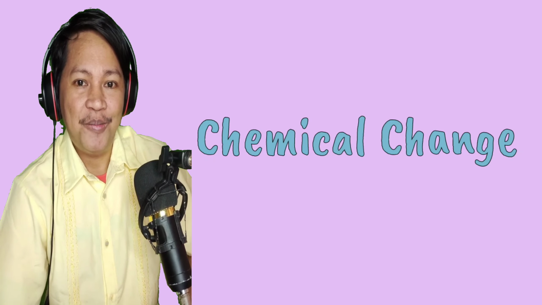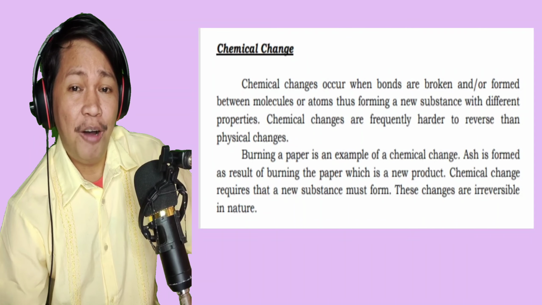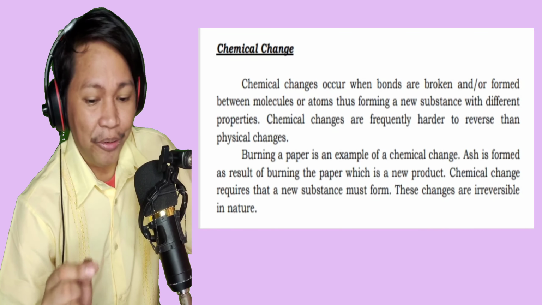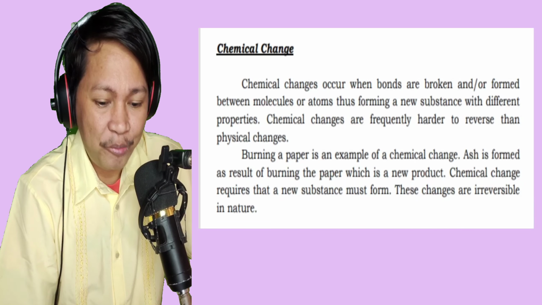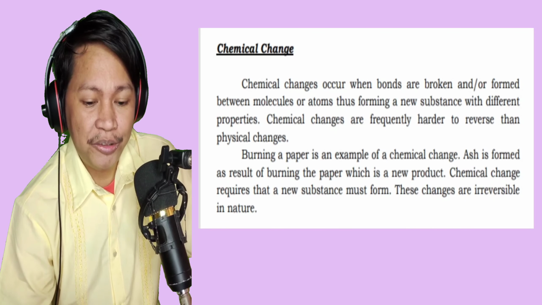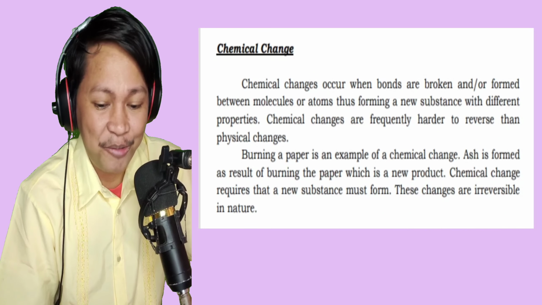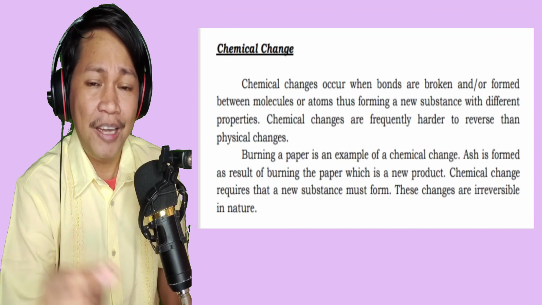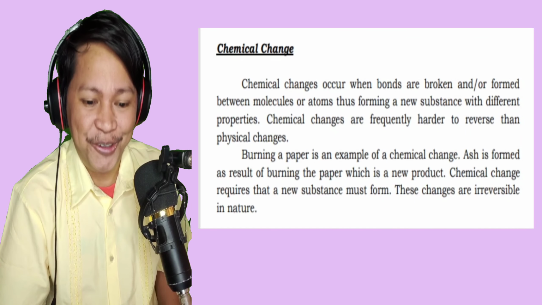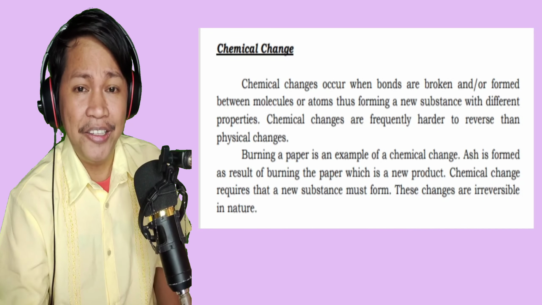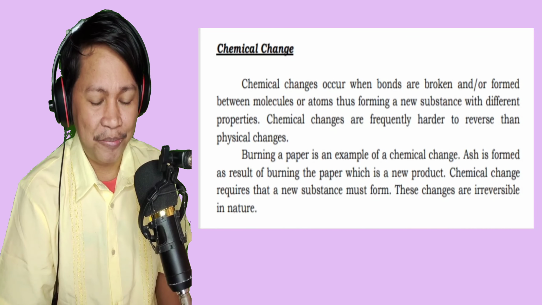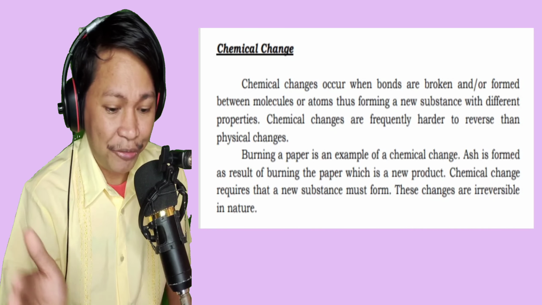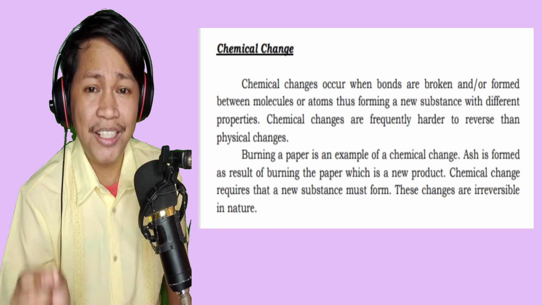Alright, let's continue now. In here, class, chemical change is the opposite of physical change. In your module, it was described that chemical changes occur when bonds are broken and formed between molecules or atoms, thus forming a new substance with different properties. Again, kaibahan nila, in physical change no new substance is formed, while in chemical changes, a new substance is formed. Chemical changes are frequently harder to reverse than physical changes. For example, burning paper is an example of chemical change. Ash is formed as a result of burning paper, which is a new product.